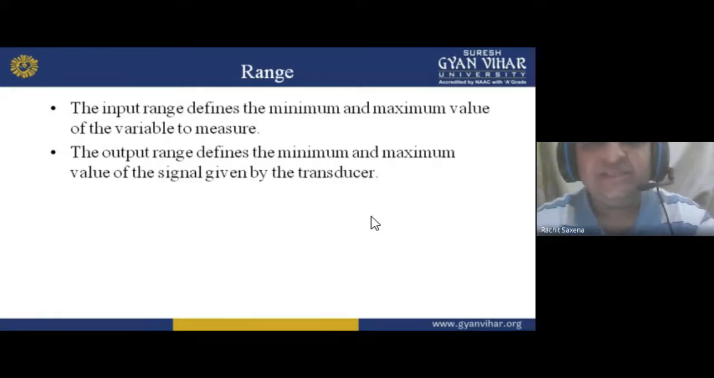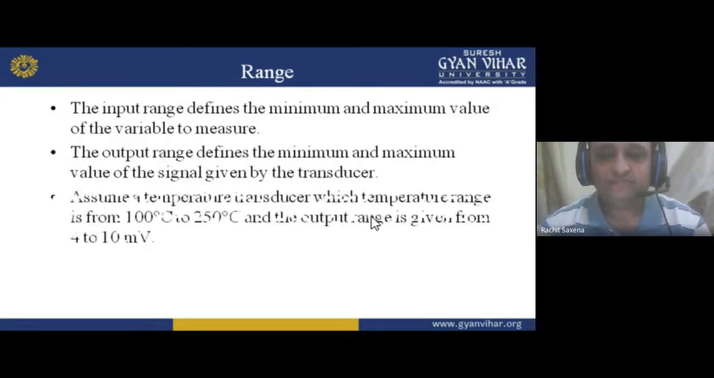Later on in the second unit, I'll tell you about this. We'll study how transducers work and how they are very important. So the output range defines the minimum and maximum value of the signal given by the transducer. Next, assume a temperature transducer whose temperature ranges from 100 degrees centigrade to 250 degrees centigrade. So my dear student, the temperature range is from what?